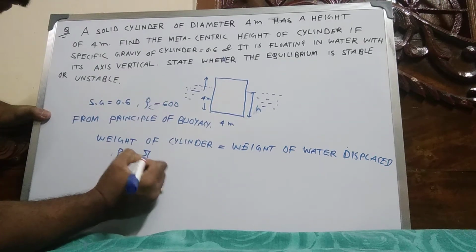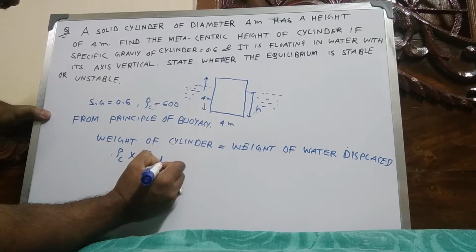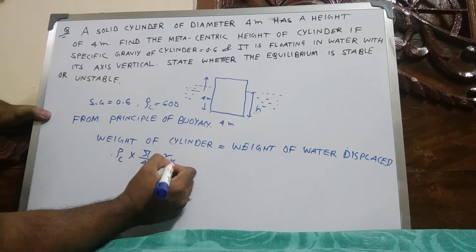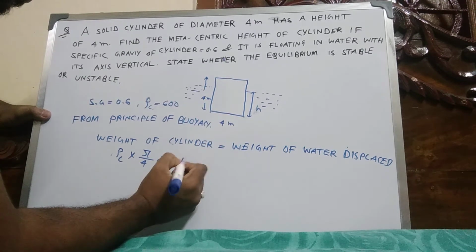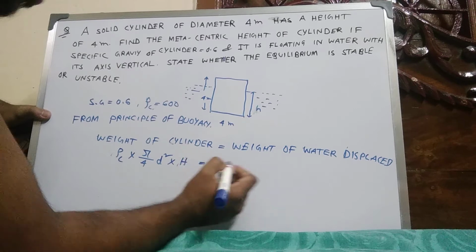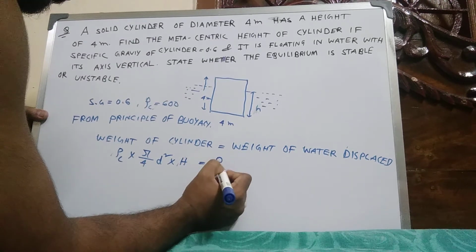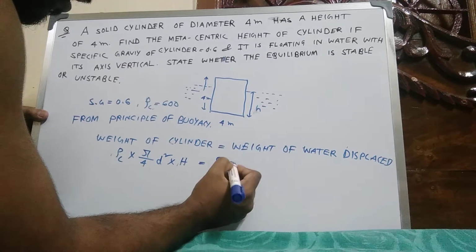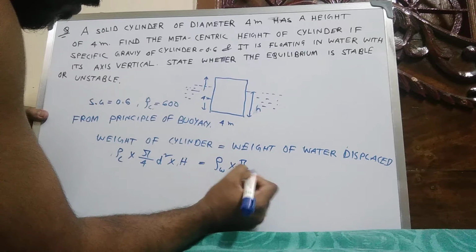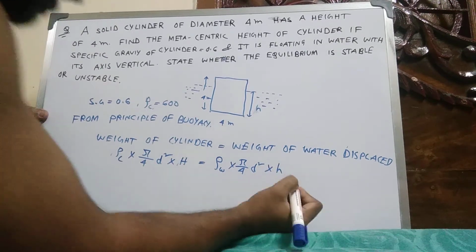This is area pi by 4 d square, suppose this is d square, into height is 4, height is h, and weight of fluid displaced, density of the liquid means water, into pi by 4 d square, the area, and height is h.